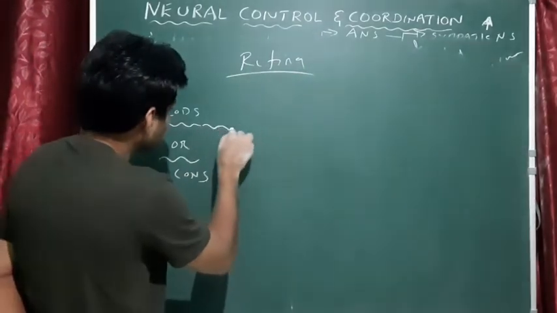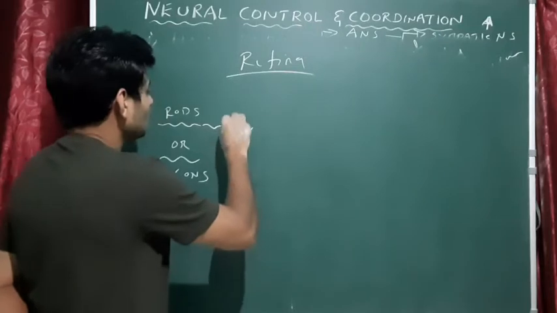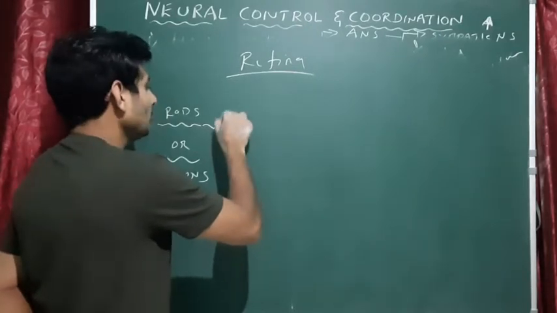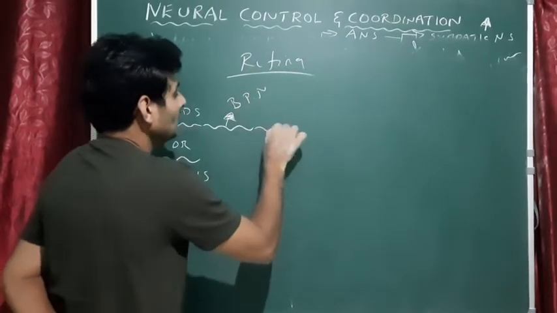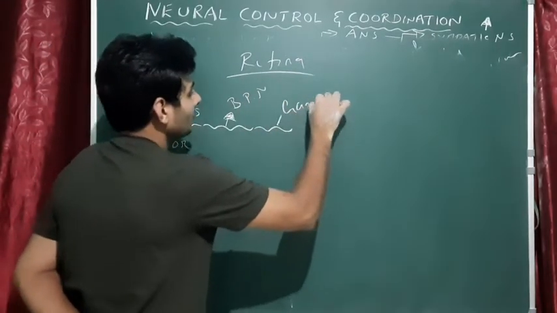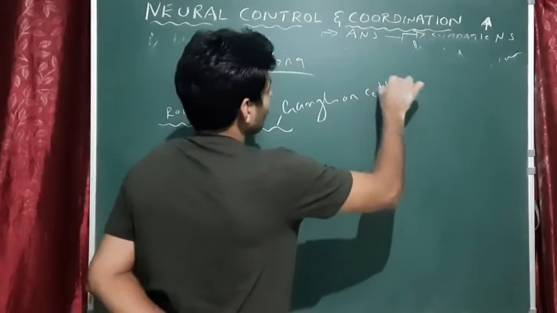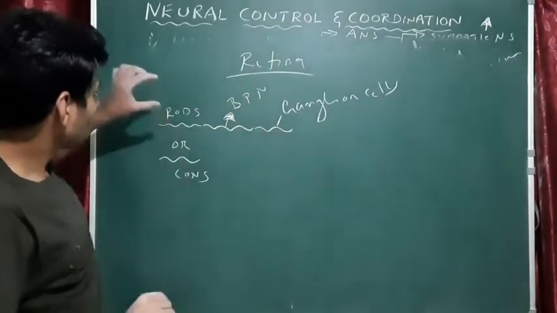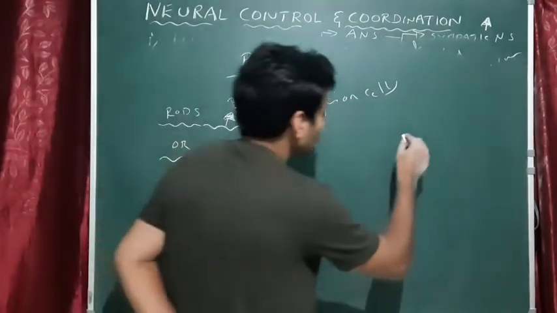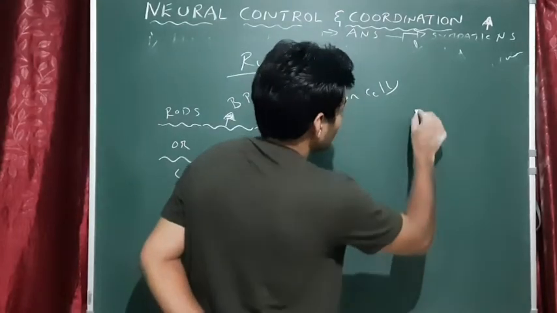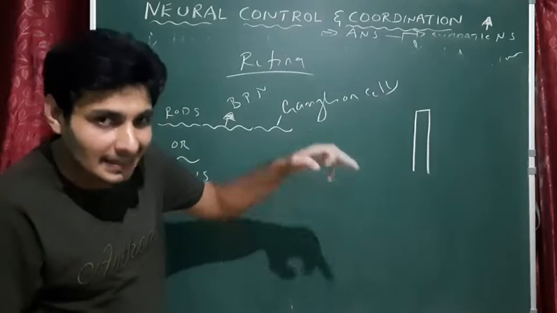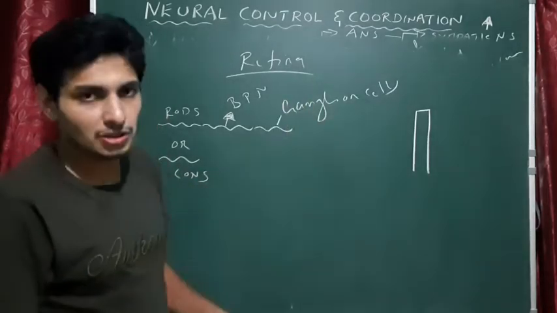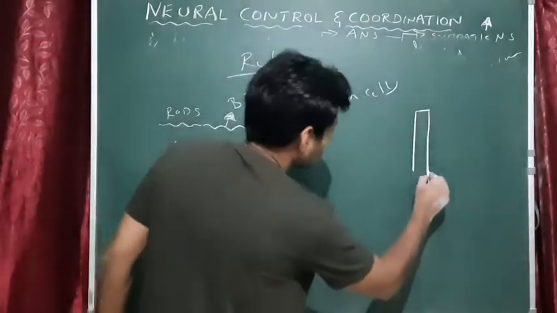The next layer is common actually. That is nothing but, I already told you, the bipolar neuron, and this one is the ganglion cells. Okay, so this is the thing. So rods and cones. Let me just draw the diagram of a rod, how it looks, because it could be asked, even though it is not given in your NCERT textbook, but there is a possibility of getting this question, like identify. Okay, so the rod looks like this.